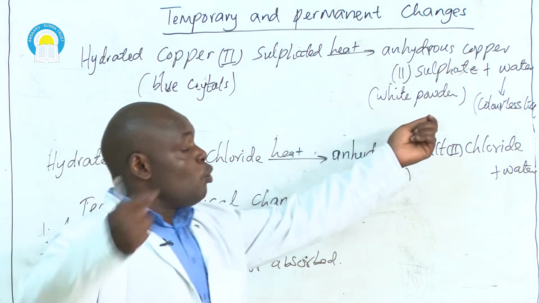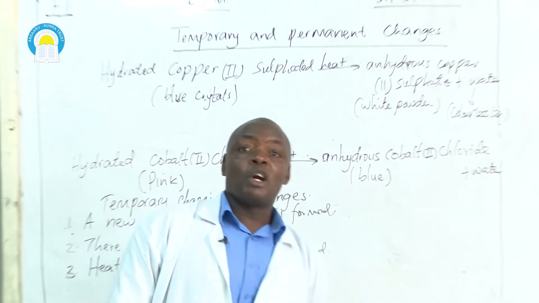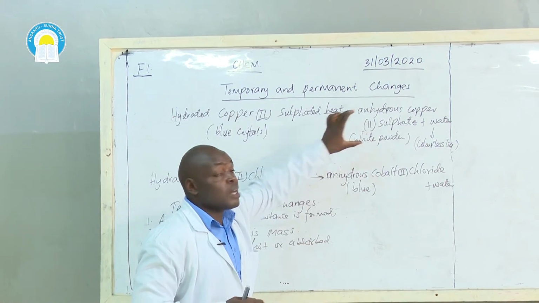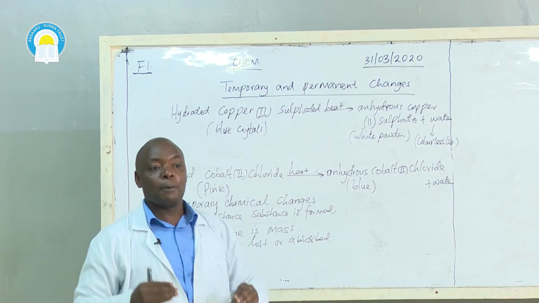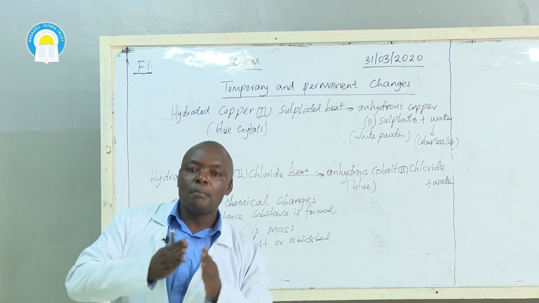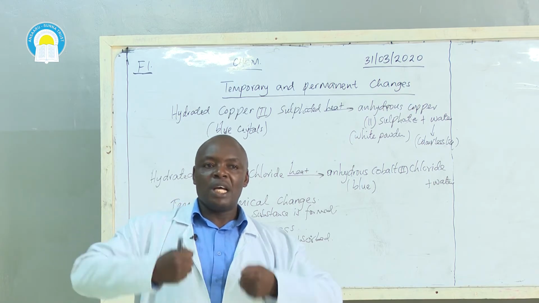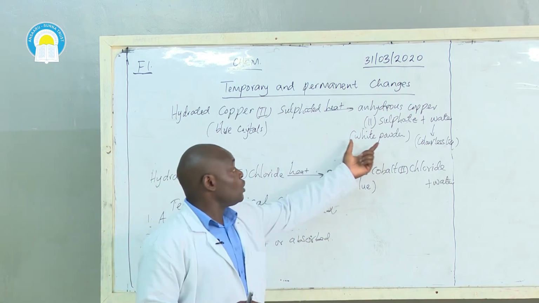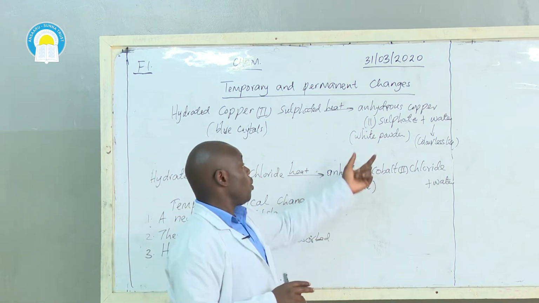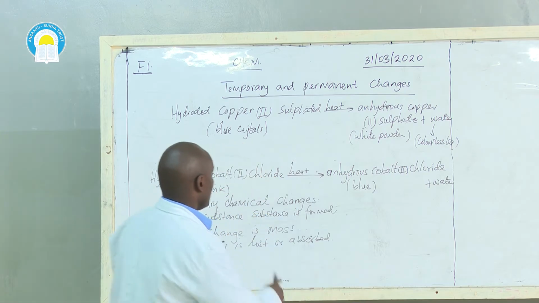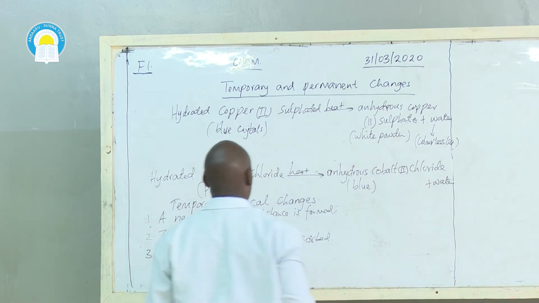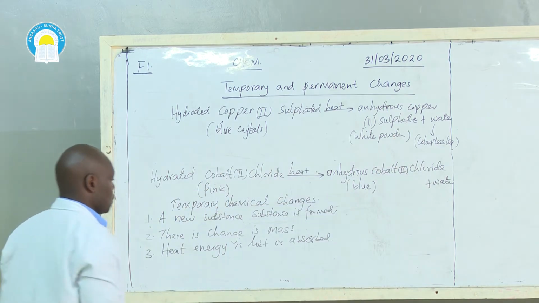Then, if I add water, heat will be produced because the forces of attraction between the copper 2 sulfate and the water molecules will be building up. When forces of attraction between particles are being broken, energy is absorbed. When forces of attraction between particles are being built up, energy is released. So in one direction heat energy is absorbed, and in the other direction heat energy is produced.